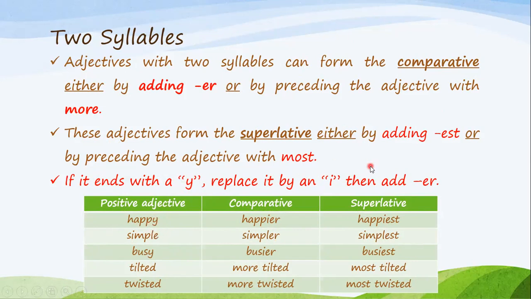what I should add. If I should add ER to make it comparative, I add ER. If I should add EST to make it superlative, I add EST. If I'm not adding ER or EST, I'm writing more or most. Of course, we're keeping the adjective the same. More happy. I don't say more happier. No.